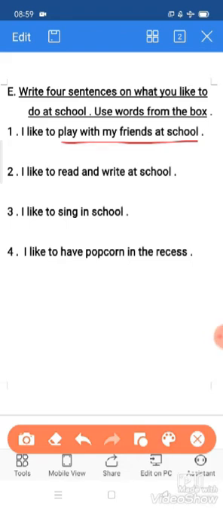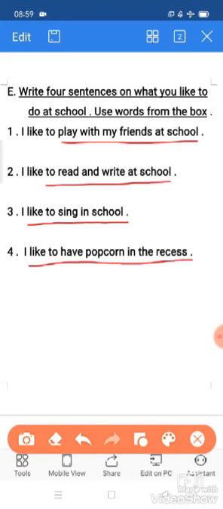Second one, I like to read and write at school. Third one, I like to sing in school. Fourth one, I like to have popcorn in the recess. Okay, you write as you like, means if you want to write something instead of popcorn, you can write it, children. That's your wish, but spelling should be correct. I hope all of you got it.